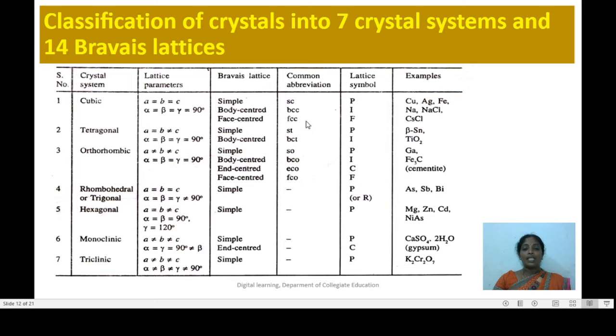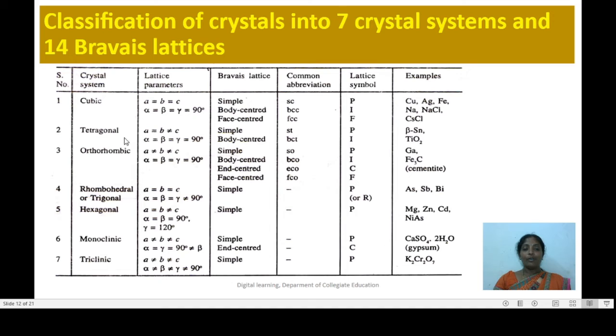Now, on the basis of the space lattice, if we observe, the cubic crystals have 3 types of space lattice: simple cubic, body-centered cubic and face-centered cubic. Therefore, the cubic crystal system has 3 types of space lattices.